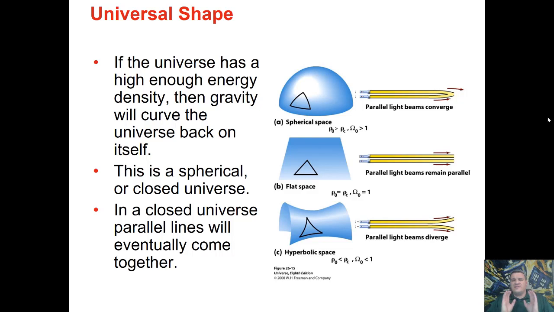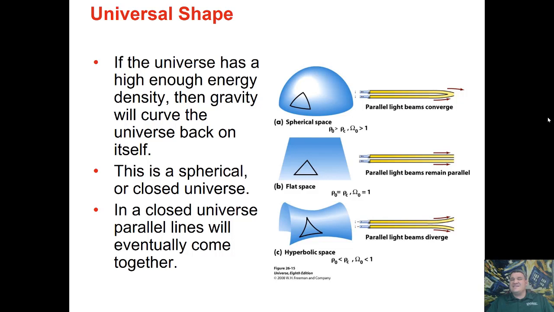If you and a friend are standing on the equator of the Earth, both facing north, then you start out facing parallel with each other. You're both going north. Then as you begin to walk, eventually, no matter where you start, your two paths are going to meet up. All lines that begin as parallel at the equator will meet up at the North Pole. These lines all converge at the North Pole.